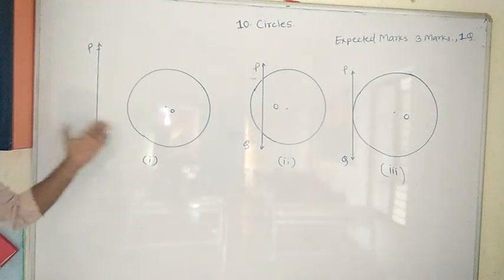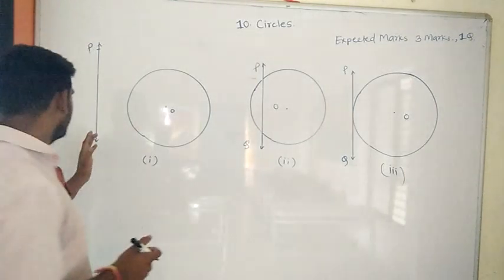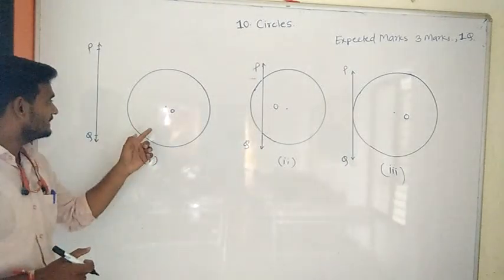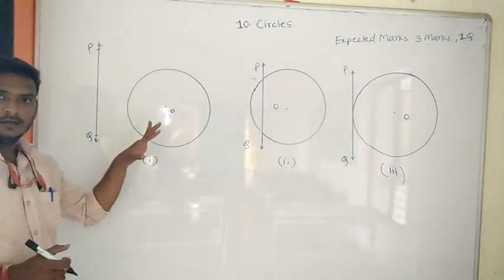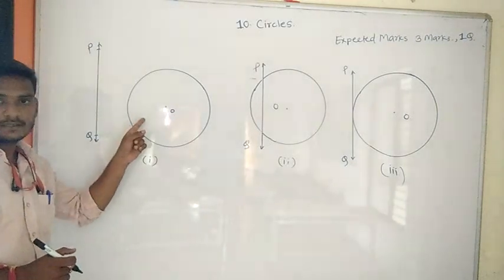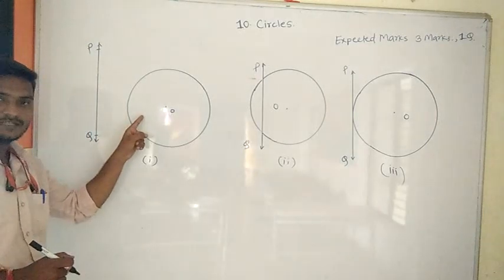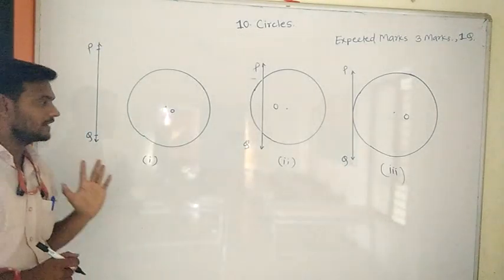Is there any intersection point between the circle and line PQ? No, there is no intersection point between the line and the circle. Therefore, this line PQ is called non-intersecting to the circle in the case of the first figure.